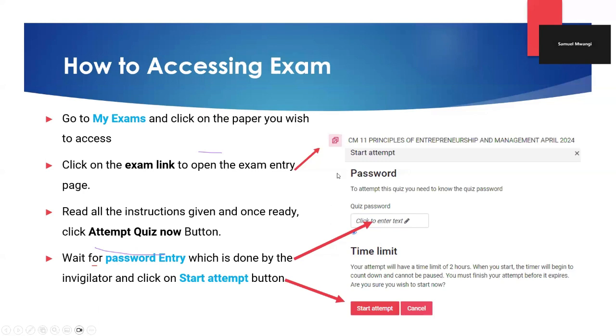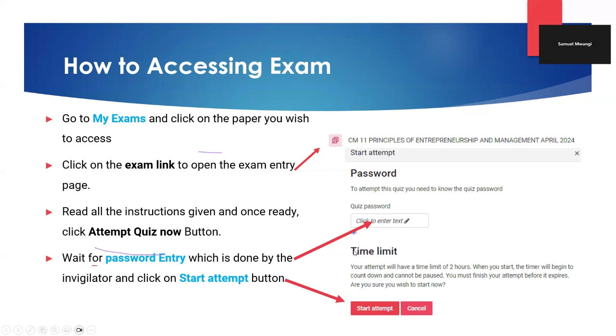Then once we click on the Start Attempt, we'll be able to see a place whereby we'll be required to provide a password, because all our exams will be secured with a password. For this sample training, we will share what the password will be. And for the mocks as well, we will be able to share the password when time comes for the mocks. But for the actual exams, for the live exams, then the password will only be keyed in by your exam invigilators for our own security reasons. So once we type in this password, then we'll be able to start the attempt.